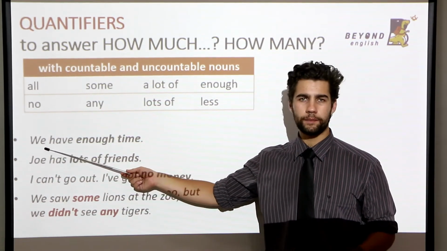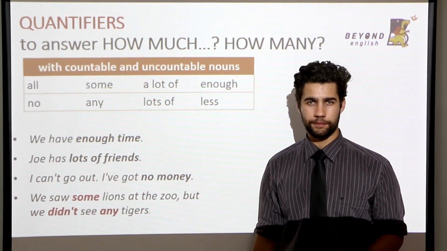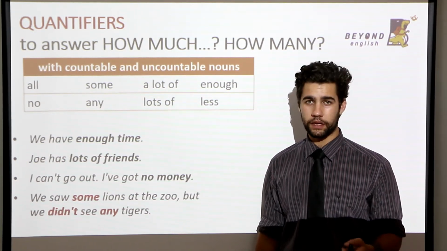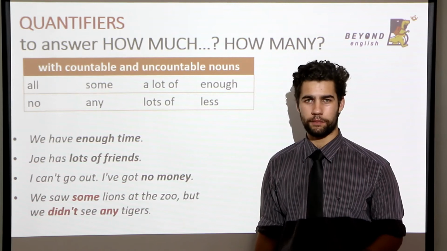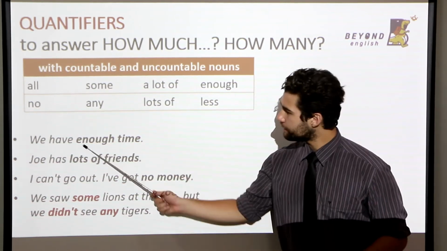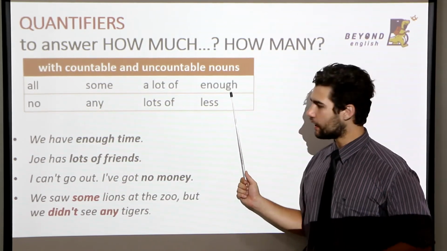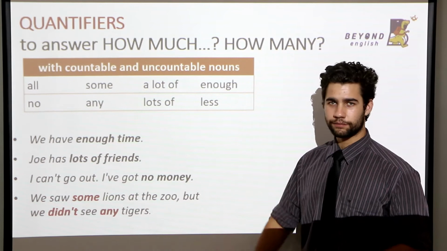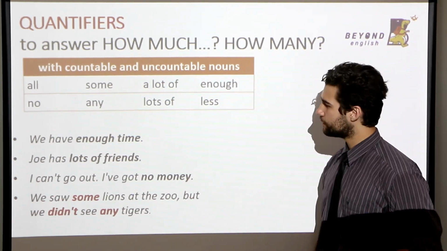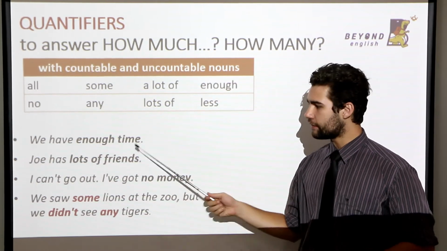Read it with me. We have enough time. Again, we have enough time. Enough is our quantifier, and time is an uncountable noun. Next, Joe has lots of friends.